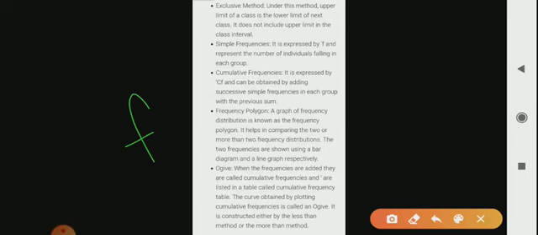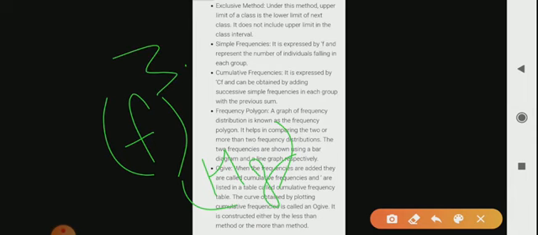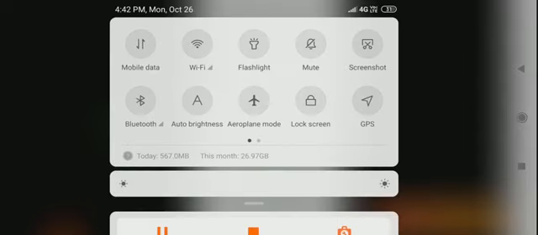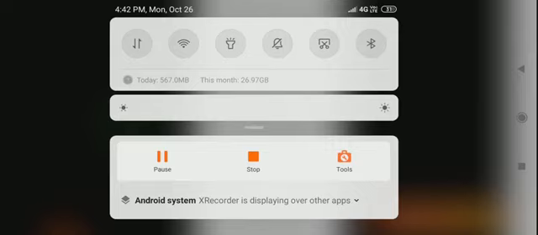So the simple frequency is denoted by the symbol F. It is measured in hertz, right? And to make a frequency table we use numbers like 3, 5, 8, 4, 6, like this.